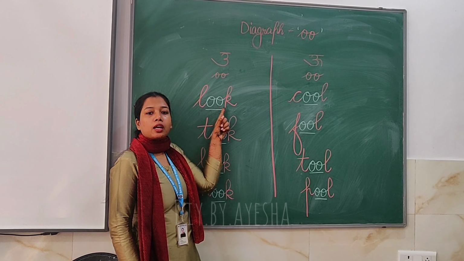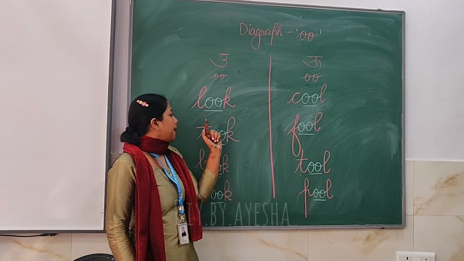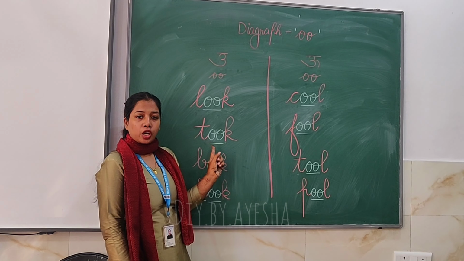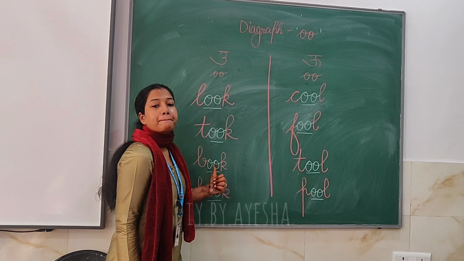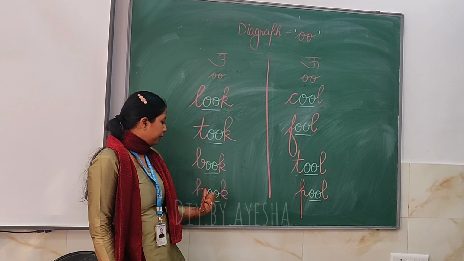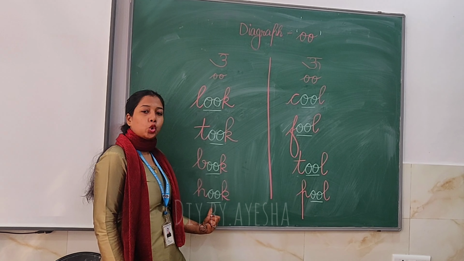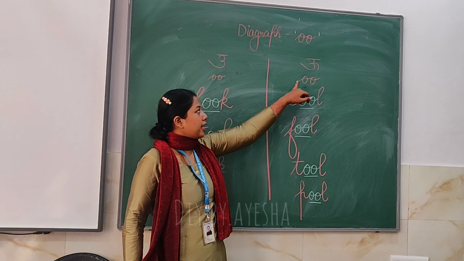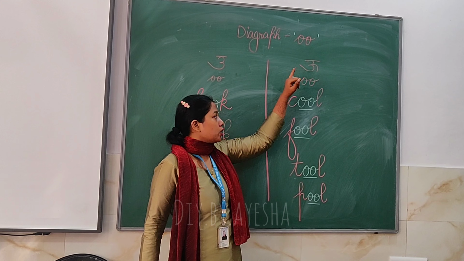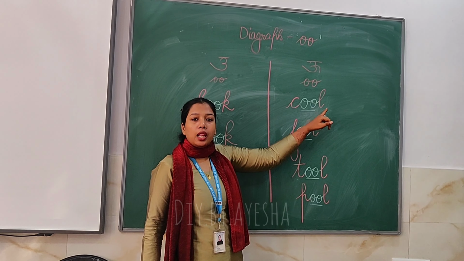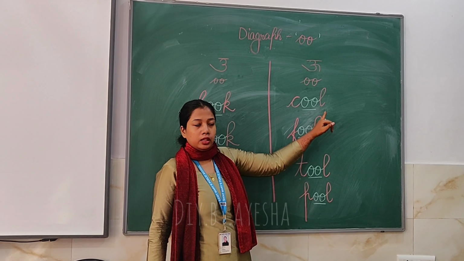oo, ka, look. Oo, ka, took. Oo, ka, book. Ha, oo, ka, hook. Then we are coming to oo. So ka, oo, la, pool.